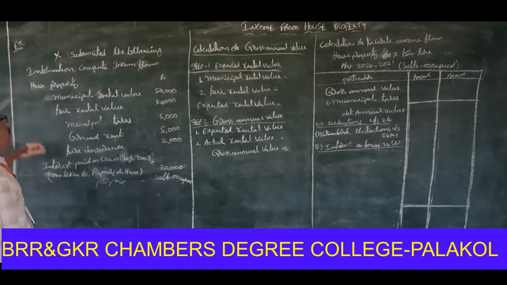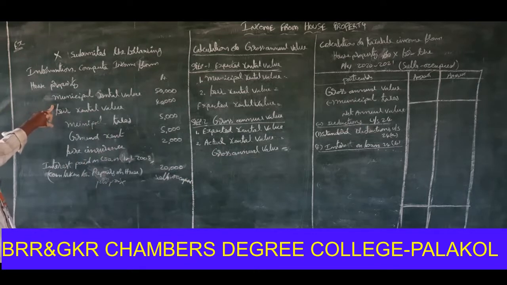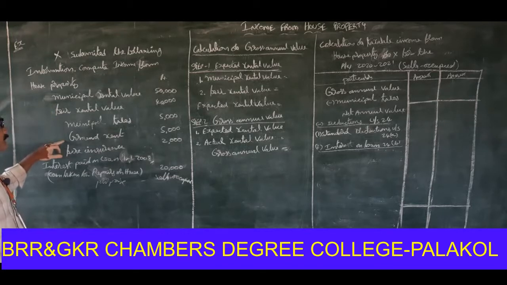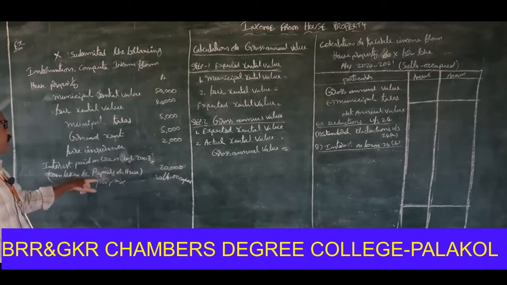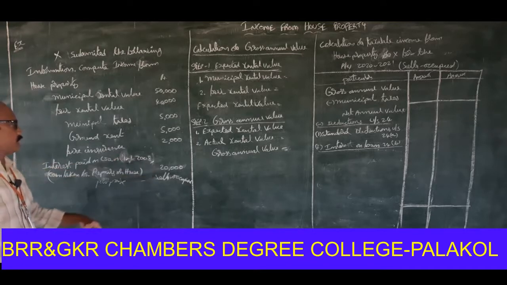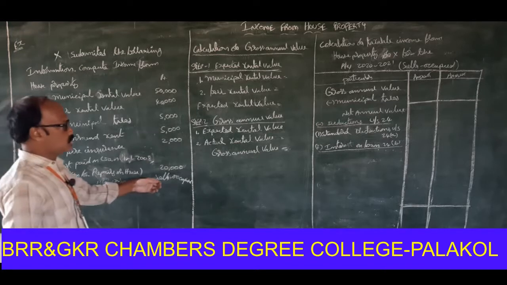Once again, municipal value 50,000. Fair rental 40,000. Municipal taxes 5,000. Ground rent 5,000. Fire insurance 2,000. Interest paid on loan on 1/1/2008. Loan taken for repairs of house 20,000. So total interest paid on loan is 20,000. Purpose of house use is self-occupied.